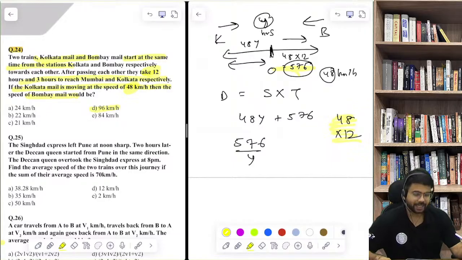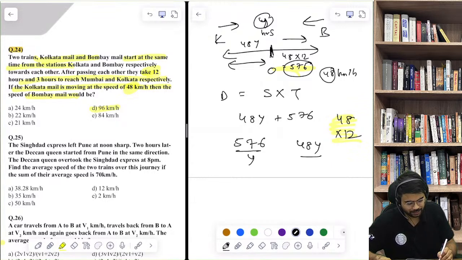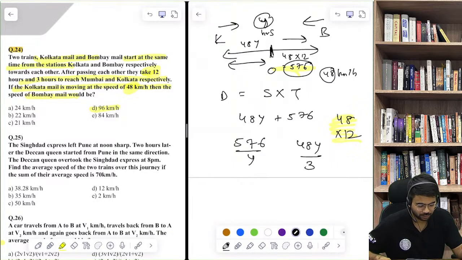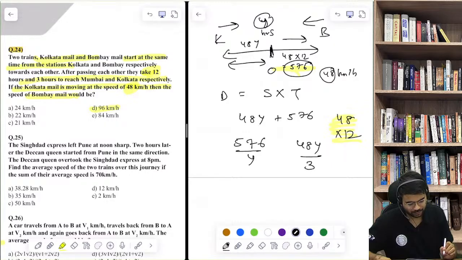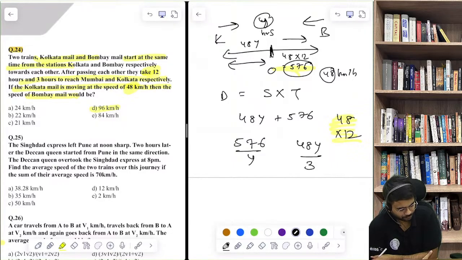Now again, as per the question, to cover the 48y kilometers, it is taking how many hours? 3 hours. Yes or no? To cover, try to understand. Distance upon time.